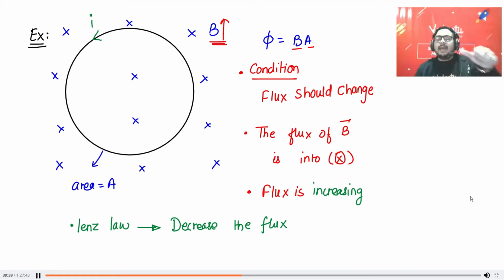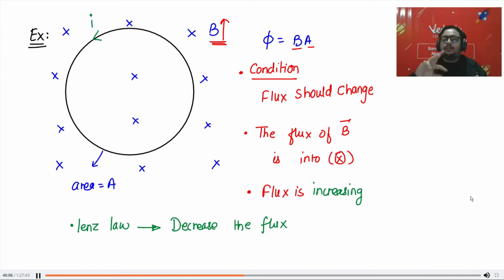If magnetic field is out, will the total flux increase or decrease? The whole flux was inside, and you generated the magnetic field outside.